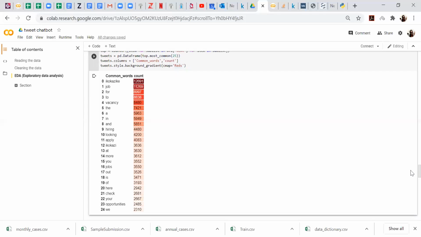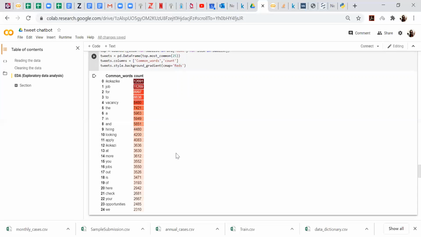So as you can see from this, ikokazi is a common word, job is a common word, vacancy is a common word, hiring, looking, apply, ikokazi, opportunities, check here, jobs, ikokazi again, ikokazi ke, and then there's ikokazi apply.